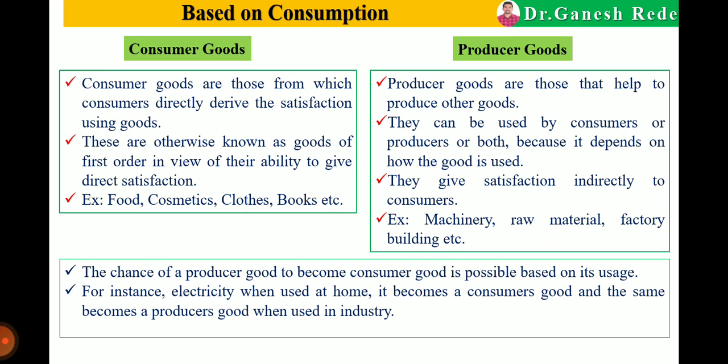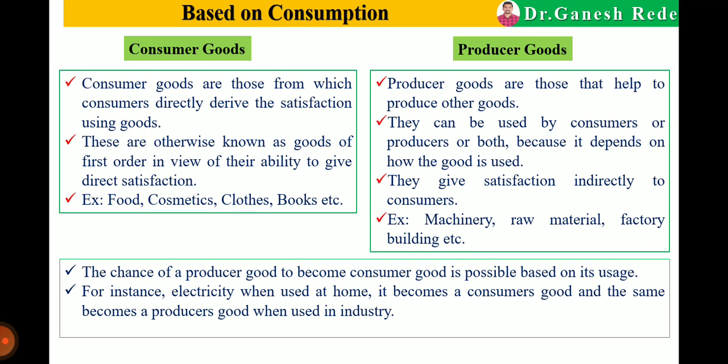Now here also there are some exceptions. If we think about electricity, when we use that electricity in the home or in the household, it becomes a consumer good. We get direct satisfaction from the electricity, that is a consumer good. And the same electricity, when we use it in industry for the production of other products, becomes a producer's good.